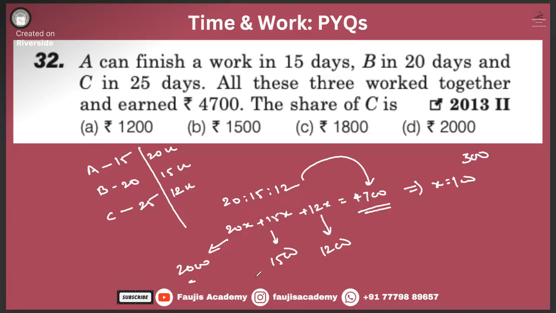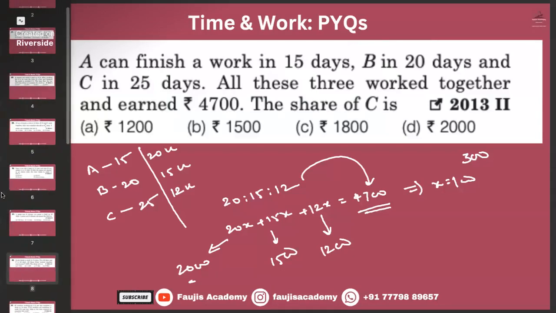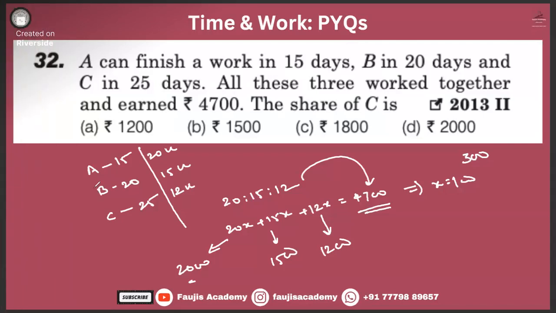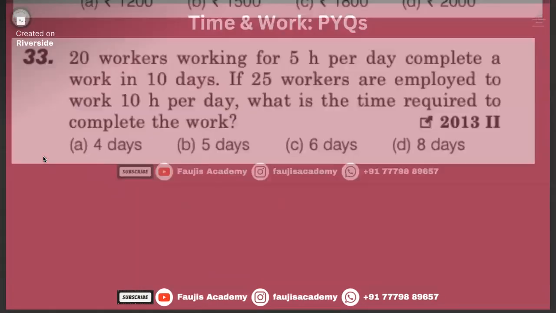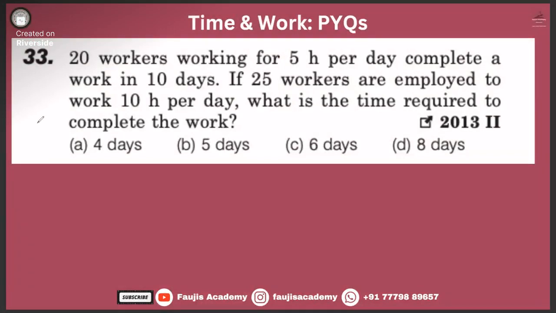Clear? I don't know how some people on YouTube comments like, sir, I'm not getting it and this and that. Is it that complicated? Yes or no? No, sir. No, sir. Any more questions I can explain? If we really know the relation between the number of days and how much the share will be distributed, it will be easy. Yeah. I'm asking in general, is my way of explaining too complicated or not complicated?